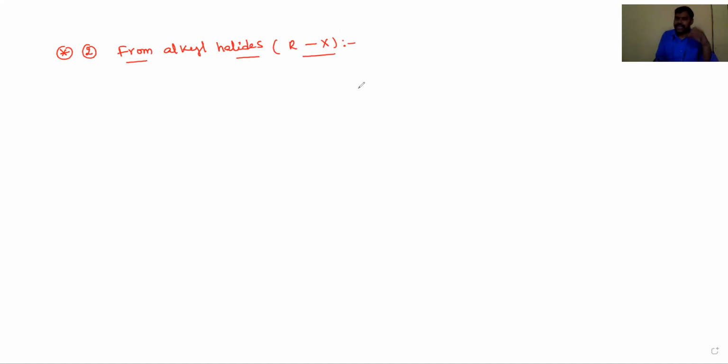That is called the Wurtz reaction. So first one is the reduction process, I will tell you. In this, alkyl halides are reduced by nascent hydrogen atoms. Some reducing agents produce nascent hydrogen atoms, and then the alkyl halides are converted into alkanes. So the alkyl halide on reduction in the presence of nascent hydrogen atoms produces RH.